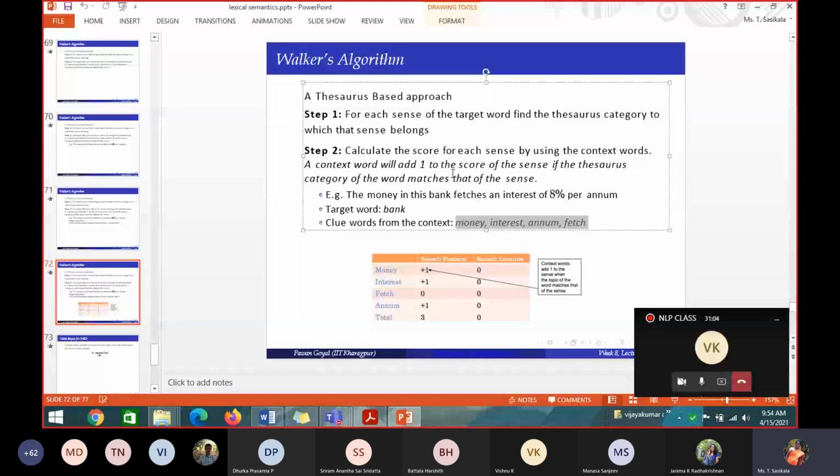Then for each context word, check whether it's related to this sense or this sense. If it is this sense, plus 1, the other will be 0. If it is not related to both senses, put 0. Then make a total of sense 1, a total of sense 2, whichever has the highest score. So that sentence, the money in this bank fetches an interest of 8% per annum, belongs to sense 1, the financial thing, not the location. Like that you have to conclude.